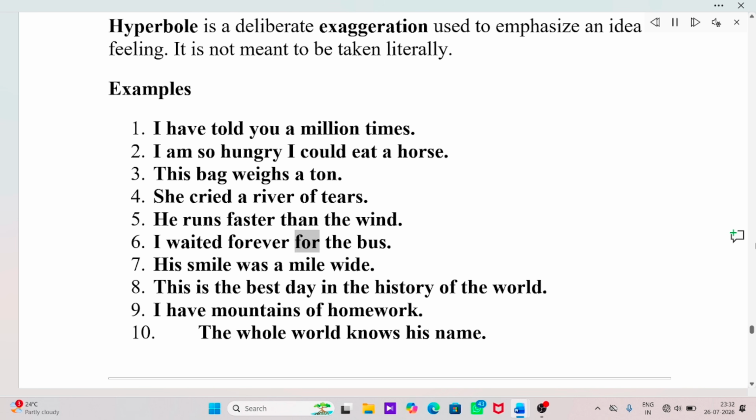I waited forever for the bus. His smile was a mile wide. This is the best day in the history of the world. I have mountains of homework. The whole world knows his name.